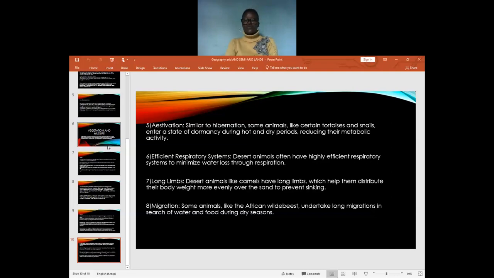At this point, we have seen how animals and plants are adapted to arid and semi-arid lands. And that will mark the end of the day. I want you learners to go and study further on how plants and animals are adapted to arid and semi-arid lands.